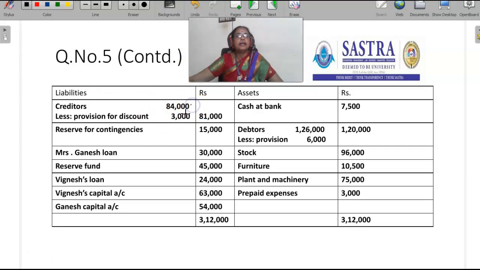Creditors 84,000 less provision for discount 3,000. Net amount is 81,000. Reserve for contingencies 15,000. Mrs. Ganesh loan 30,000. Reserve fund 45,000. Vignesh loan 24,000. Vignesh capital account 63,000. Ganesh capital account 54,000. Then the asset side: cash at bank 7,500. Debtors 1,26,000 less provision 6,000, so the outer column is 1,20,000. Stock 96,000. Furniture 10,500. Plant and machinery 75,000. Prepaid expenses 3,000. So the total of the balance sheet is 3,12,000.